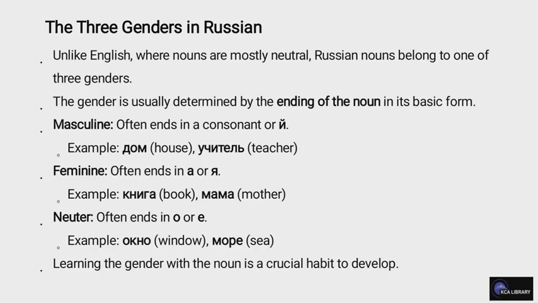Feminine often ends in A. Example: kniga, book. Mama, mother. Neuter often ends in O or E. Example: okno, window. More, sea. Learning the gender with the noun is a crucial habit to develop.